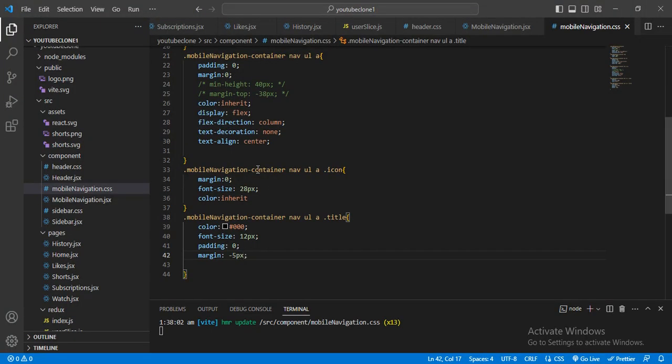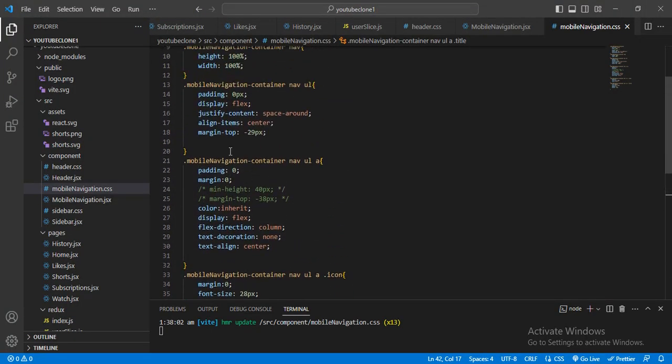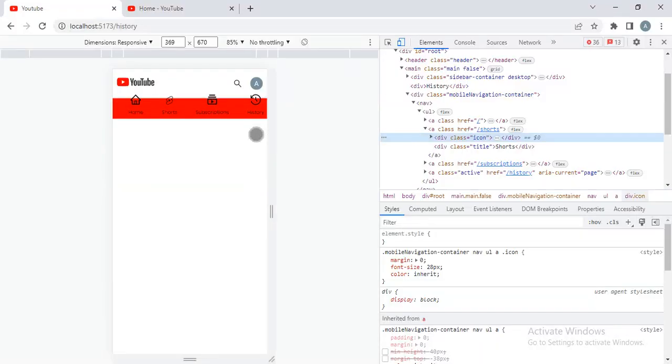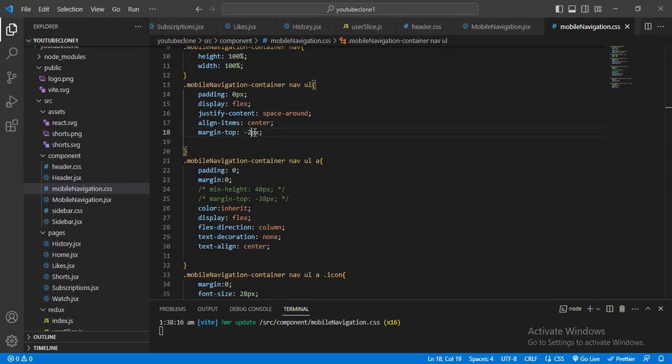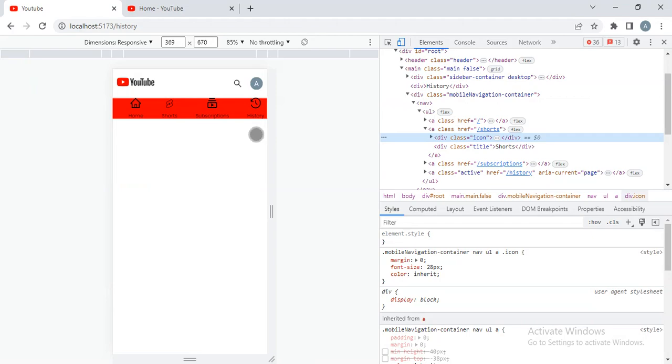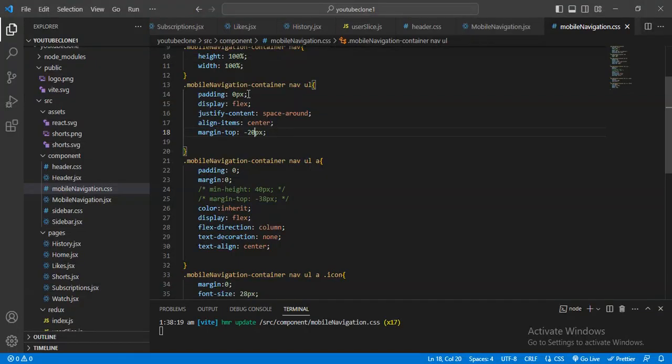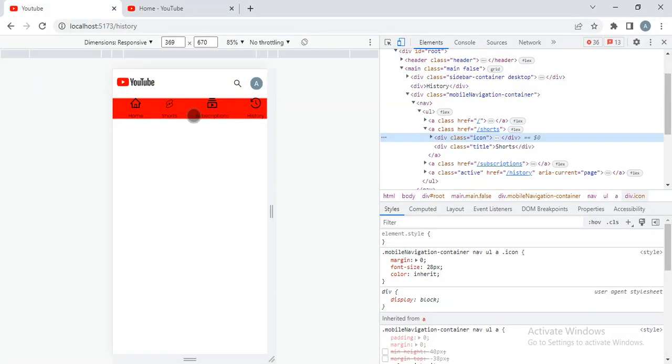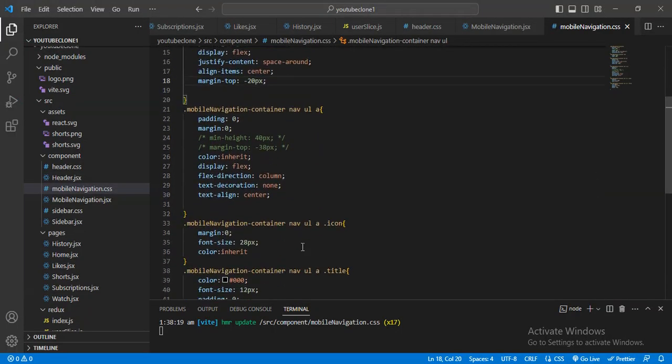Yeah, now here where I had given, here I will give the 28, 25, 20. Yeah, like that. And a little bit more, go text above.